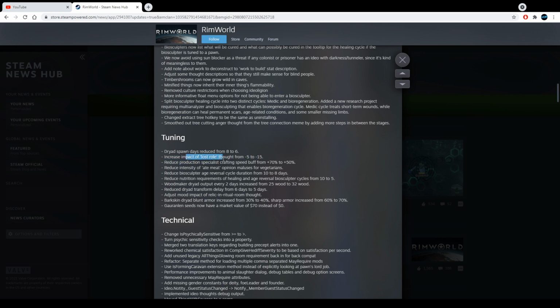Increased impact of lost role thought from -5 to -15. What? Holy shit! Oh, this is bad. So if somebody loses their role, let's say they go berserk and you have to imprison them, they automatically lose their role if they had a role like a leader or moral leader or something. Well, instead of having -5, now they get -15. Holy shit, that's a huge debuff.